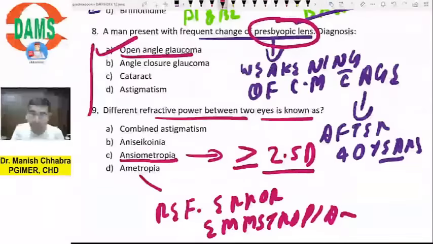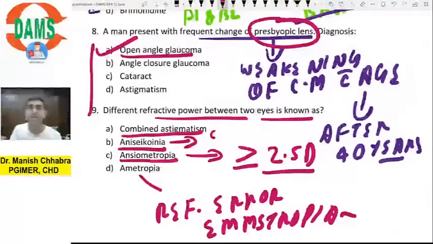And what is aniseikonia? Aniseikonia is a difference in the shape and size of the object as perceived by the two eyes. When you don't really see the shape or size of the object as it actually is, you call it aniseikonia. Astigmatism is when the refractive power is different in different meridians.